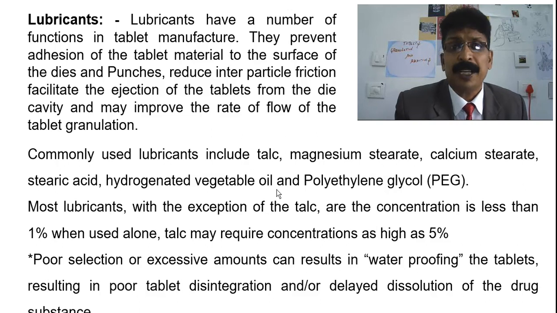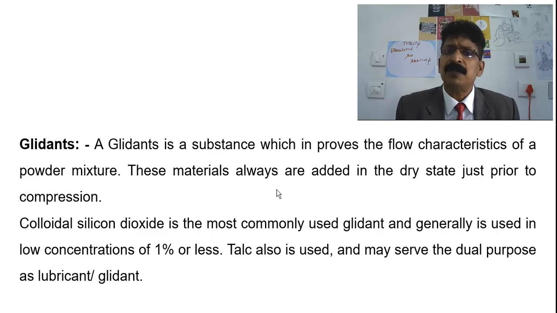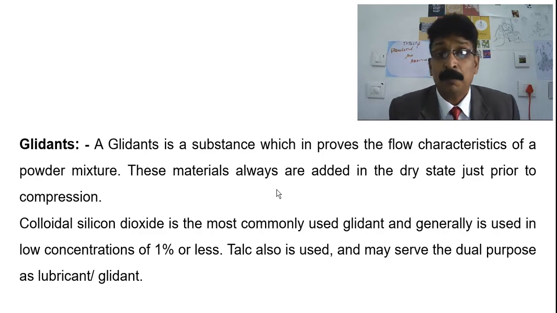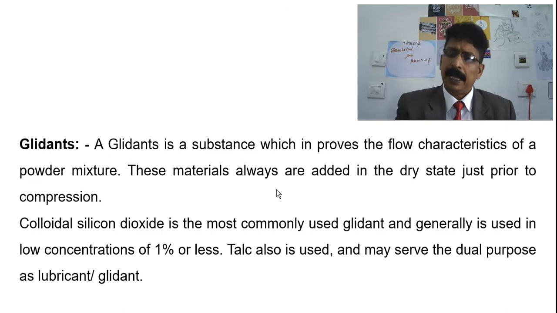So you have to be careful in the percentage of addition of lubricants. Glidants. A glidant is a substance which improves the flow characteristic of a powder mixture. These materials also are added in the dry state just prior to the compression. Colloidal silicon dioxide is the most commonly used glidant and generally is used in low concentration of 1% or less. Talc is also used and may serve a dual purpose as lubricant and glidant.